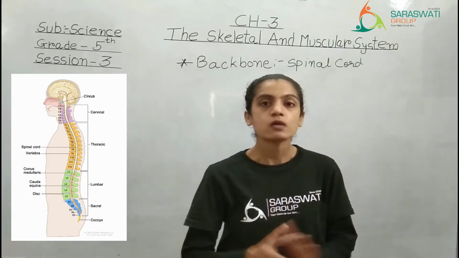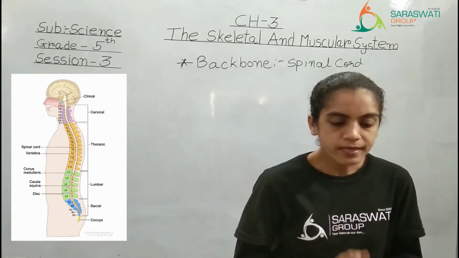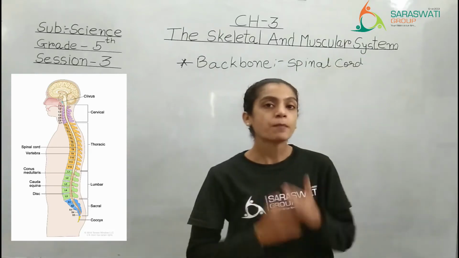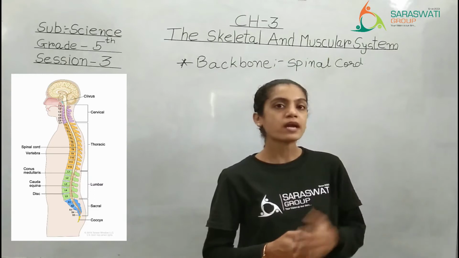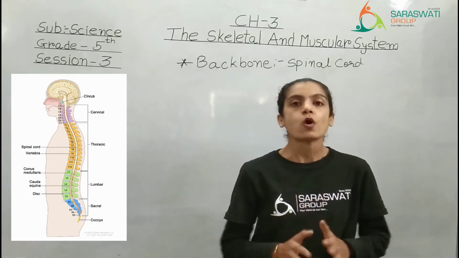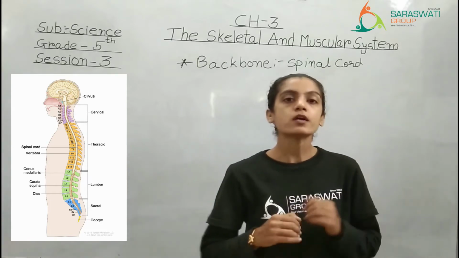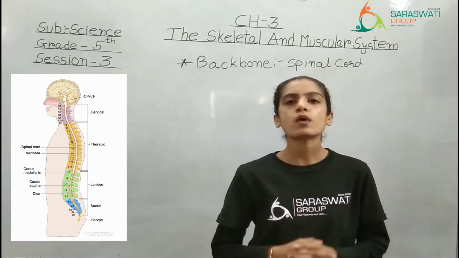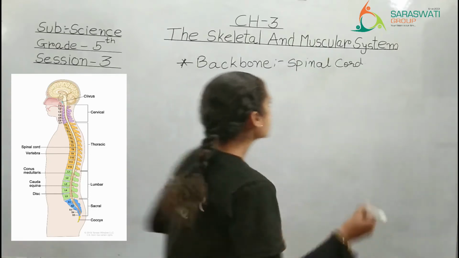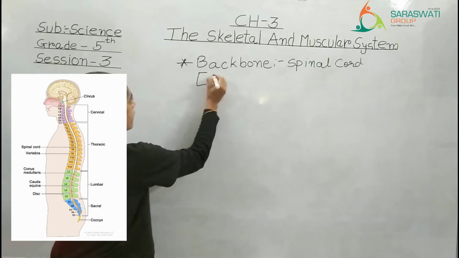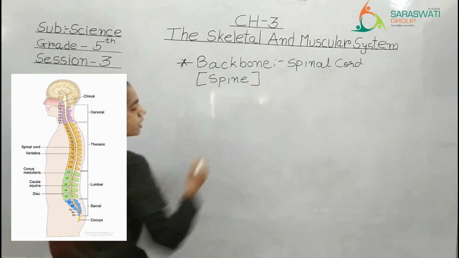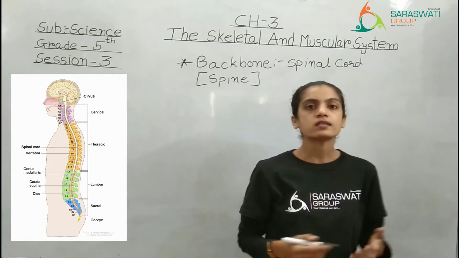So kids, now see in your textbook. It is also known as the spine. As here in the picture also you can see, I have provided you a spinal cord as well as the backbone, which is also known as vertebral column. There are so many words for the backbone, right? One is given in your textbook, that it is also known as spine, right? You have to underline this in your textbook. What is the other name of backbone?